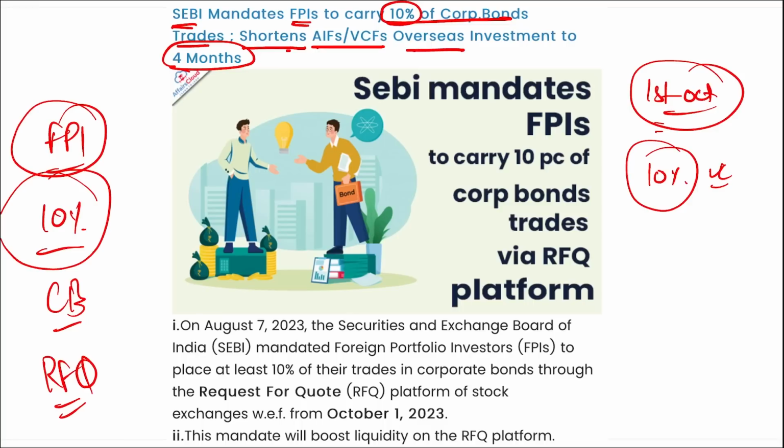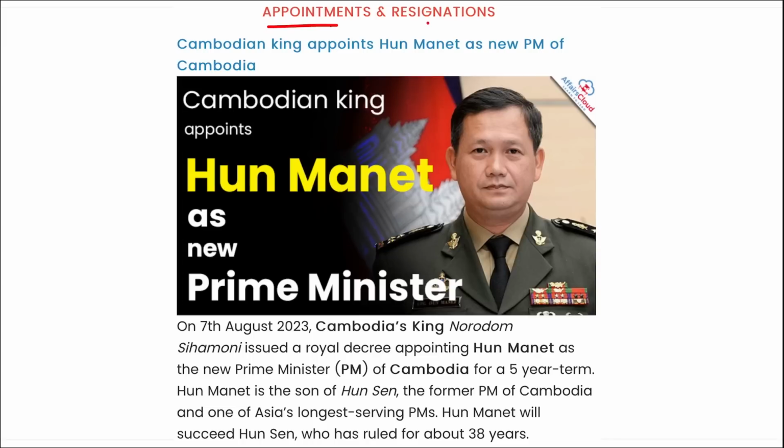Next thing, remember why this was done. This was to boost the liquidity on the request for quote platform. Next thing, remember, SEBI has also decreased the validity period for the approval of alternative investment funds and venture capital funds to make overseas investment to 4 months from 6 months. Correct? Mark this. Next, appointments and resignation.